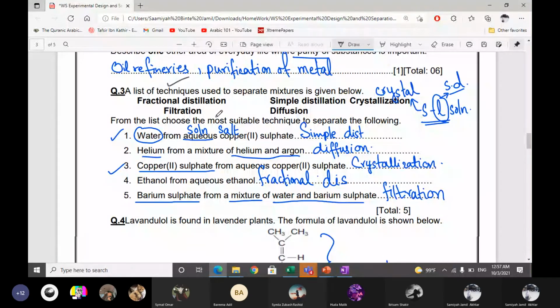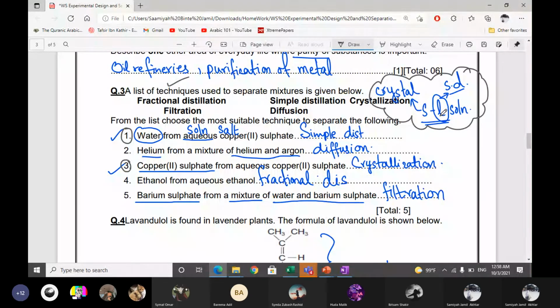For the next one you have different techniques written, and choose these techniques for how to separate these things from their mixture or solution. For the first and third ones, girls, for number 1 and number 3, we have the same thing given, aqueous copper sulfate and aqueous copper sulfate. Aqueous means solution, so we have a salt solution. Like I wrote here on the side, we have a solid liquid solution. The technique depends upon which substance is required.